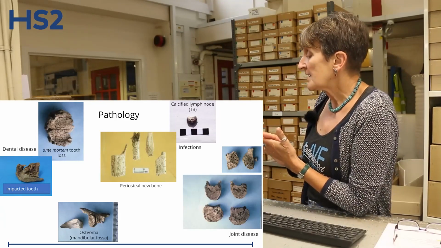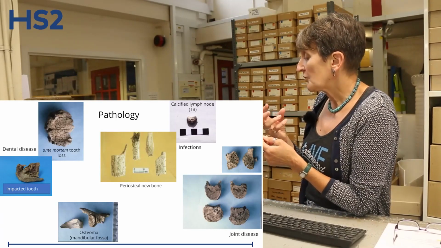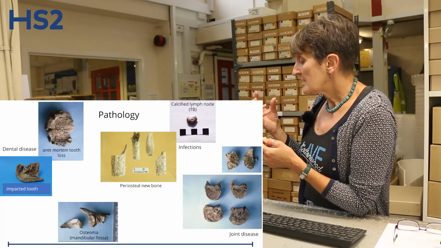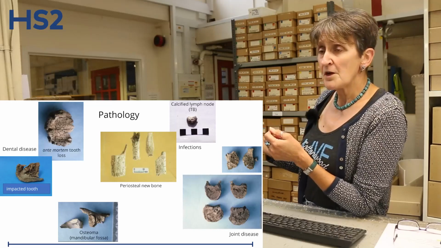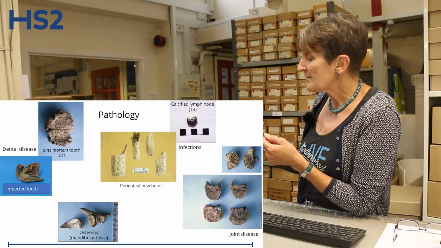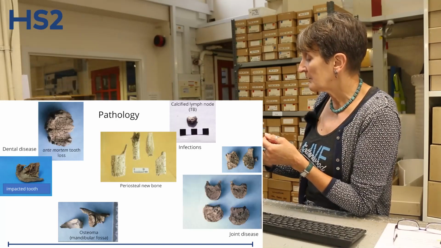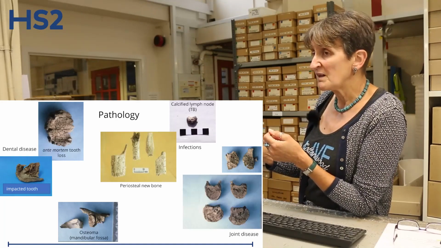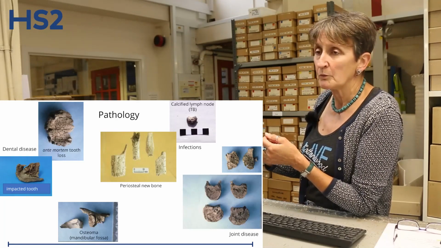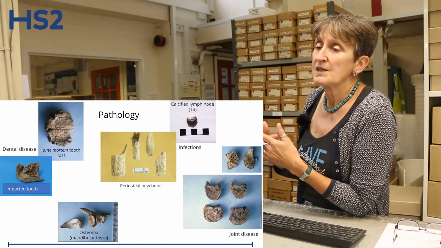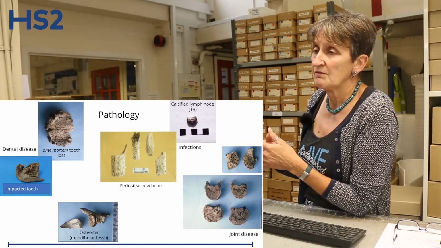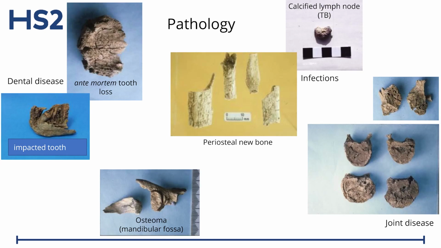You can also see evidence for some infections. The calcified lymph node that you can see here is actually quite rare. This is something that happens with tuberculosis. It does look like a bit of a bony baked bean, I know, but that's what they will look like. And also you can see changes of soft tissue infection where it's had an effect on the overlying bone, which is what we can see in this periosteal new bone.